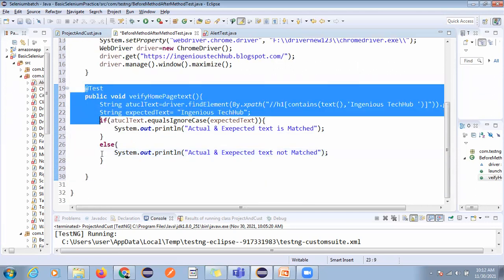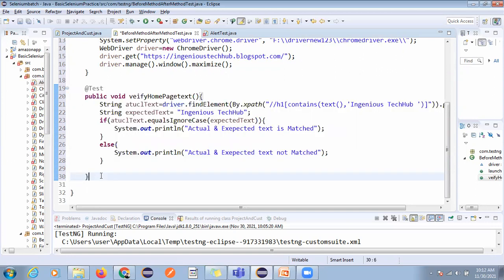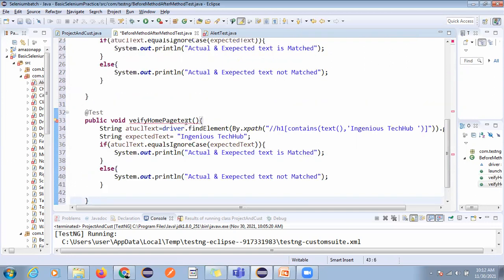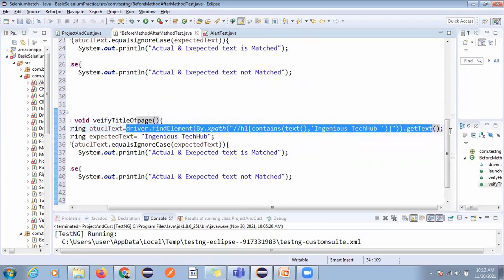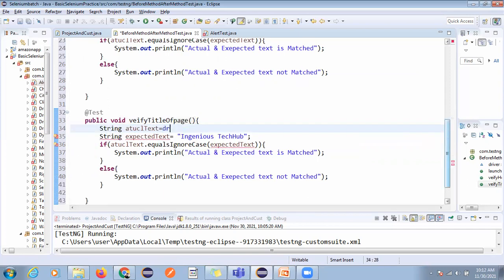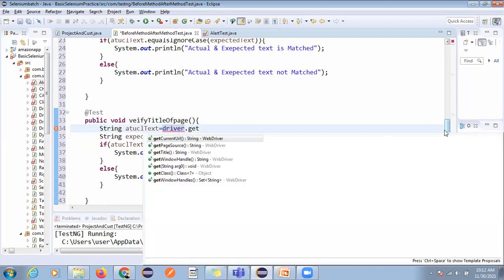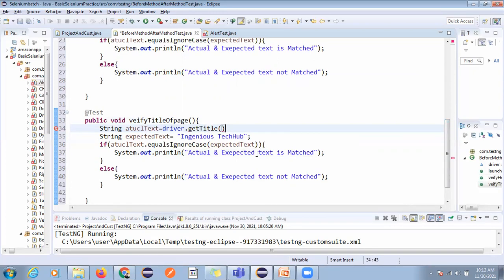And we can develop another test case. So I'm just going to copy this and verify the title of the page. Verify title of page. No need to write this, we can just use driver dot get title. Get title, so actual title, and this is your expected title.